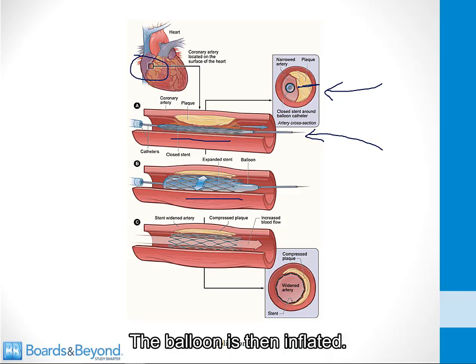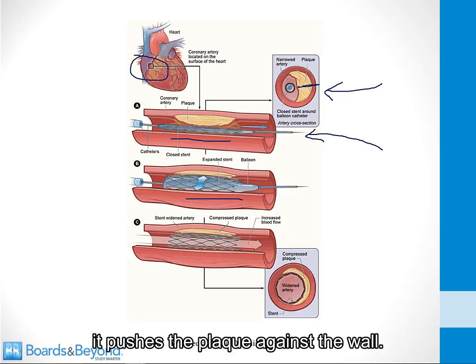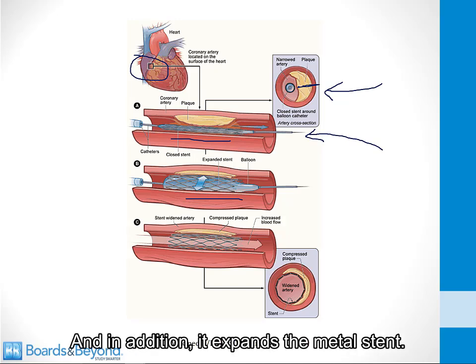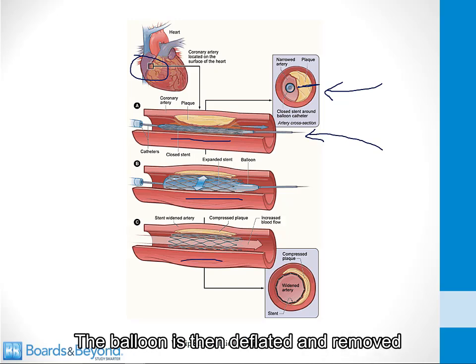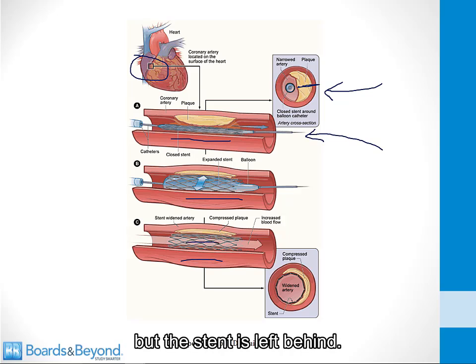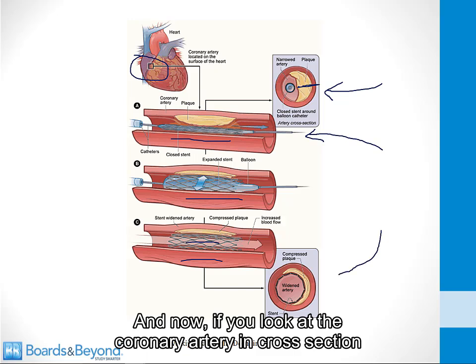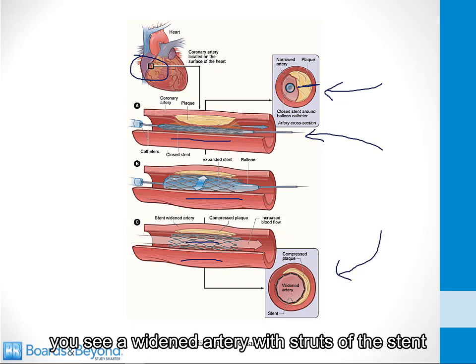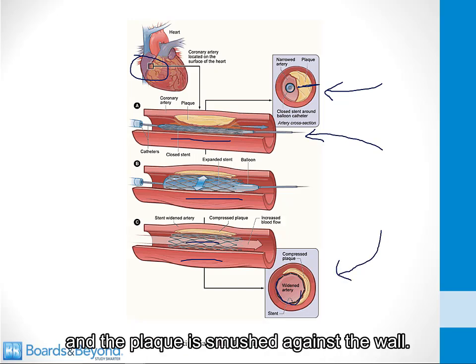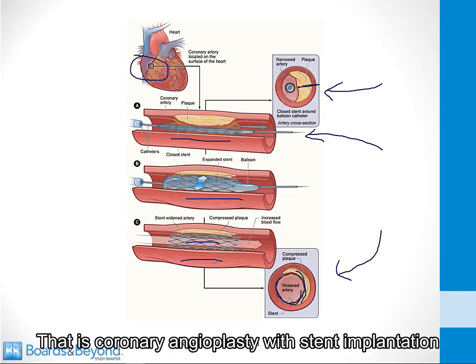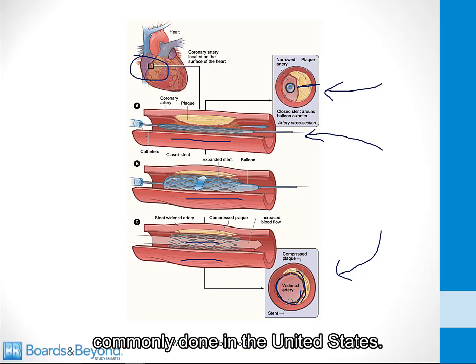The balloon is then inflated, and when it's inflated, it pushes the plaque against the wall, and in addition, it expands the metal stent. The balloon is then deflated and removed, but the stent is left behind. And now if you look at the coronary artery in cross-section, you see a widened artery with struts of the stent, and the plaque is smushed against the wall. That is coronary angioplasty with stent implantation, commonly done in the United States.